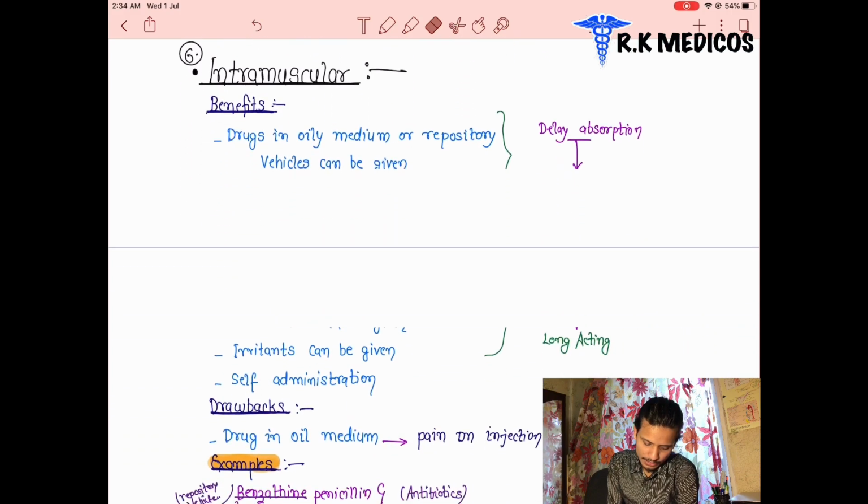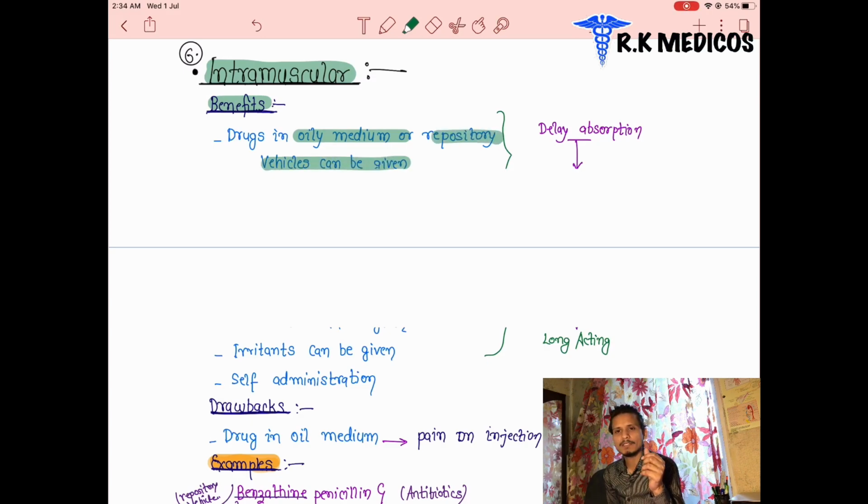These drugs are injected in the muscles. What are the benefits? The drugs can be in an oily medium, and repository vehicles can be given. Because of the oily medium, they delay the absorption of the drug. That's why the drug is long acting. What are short acting and long acting?